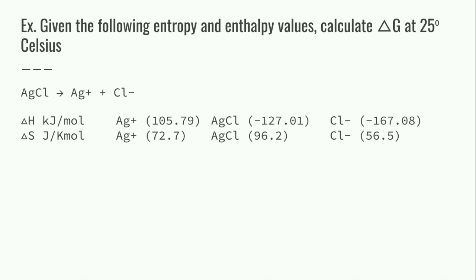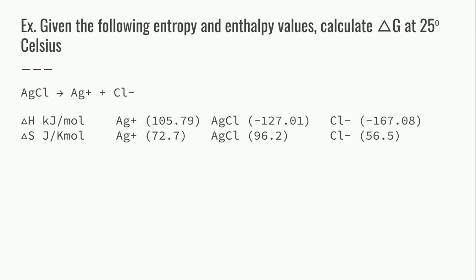For silver chloride, it's going to be negative 127.01. And for chlorine ion, it's going to be negative 167.08. I'm sorry. Our entropy, our delta S, is going to be equal to joules per Kelvin mole.